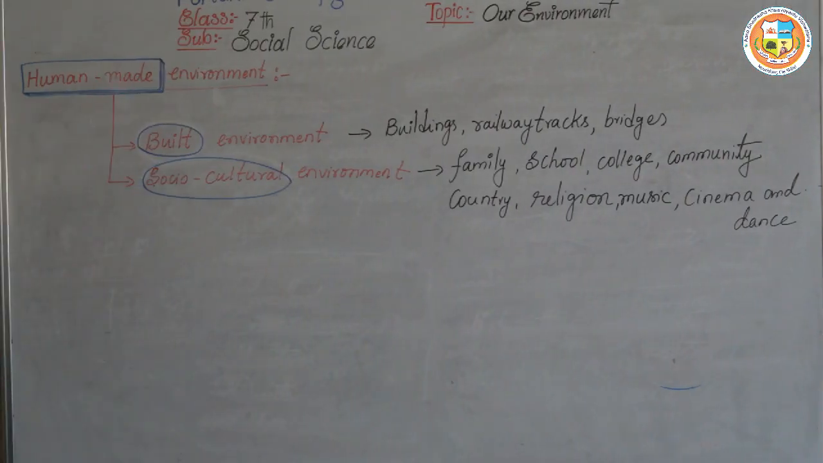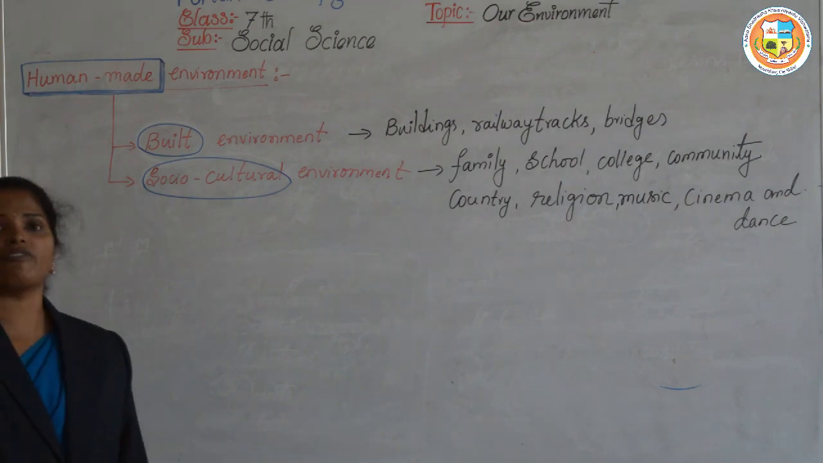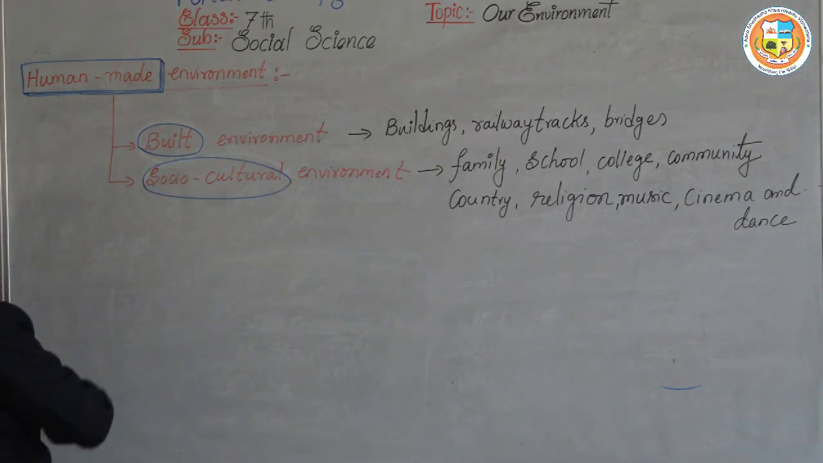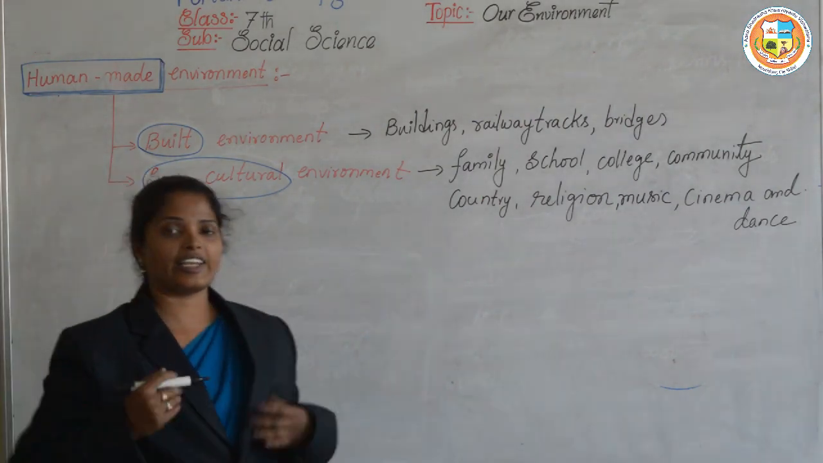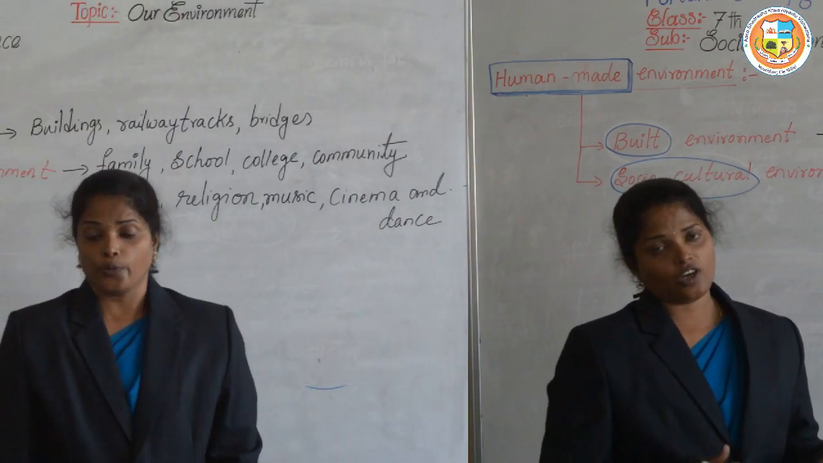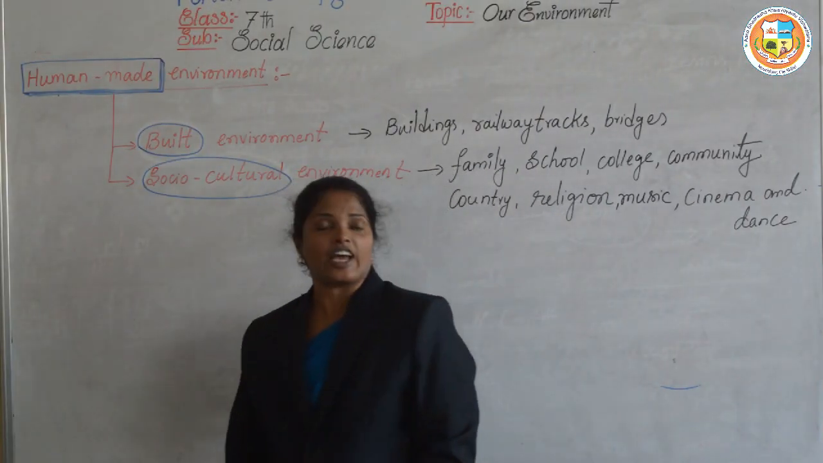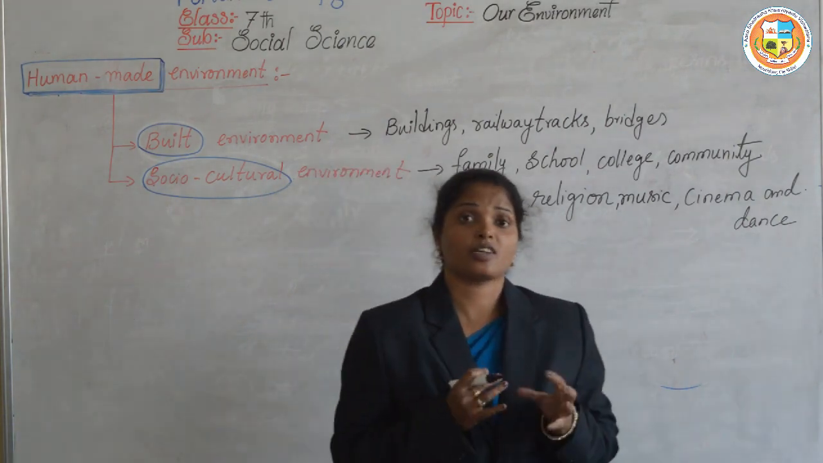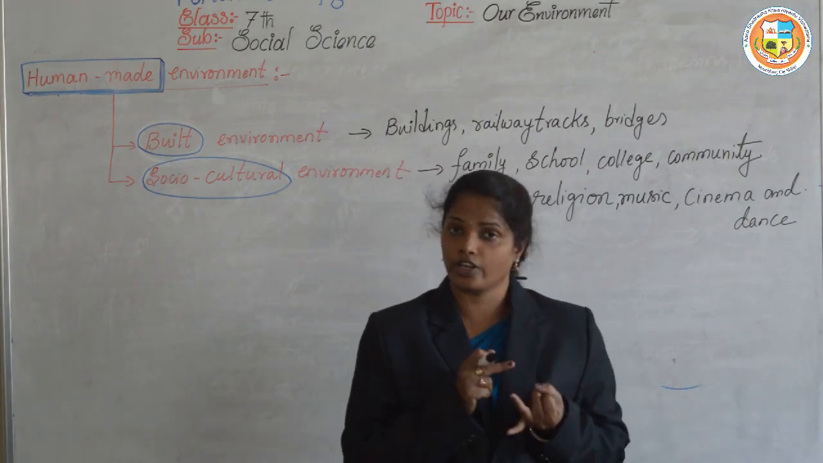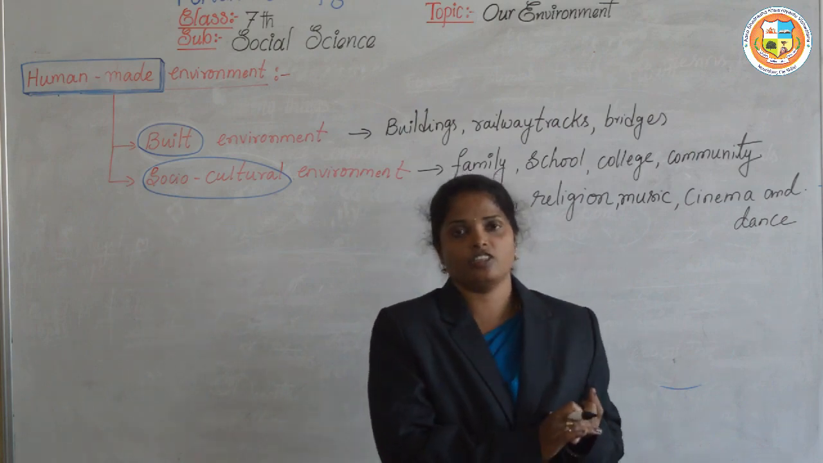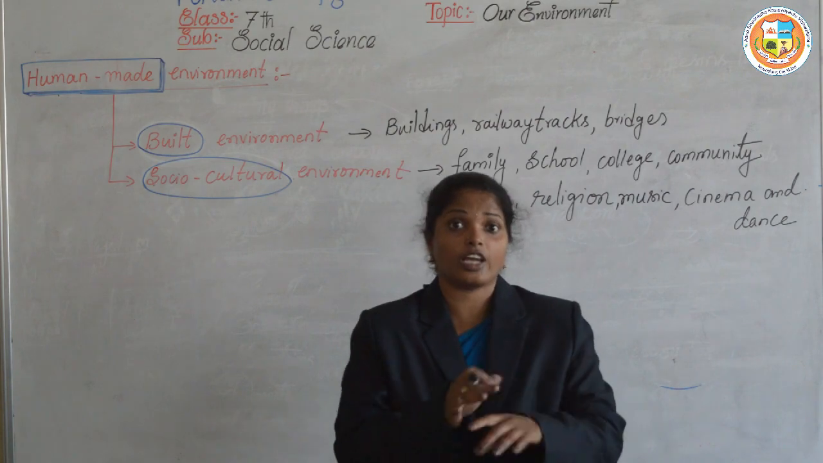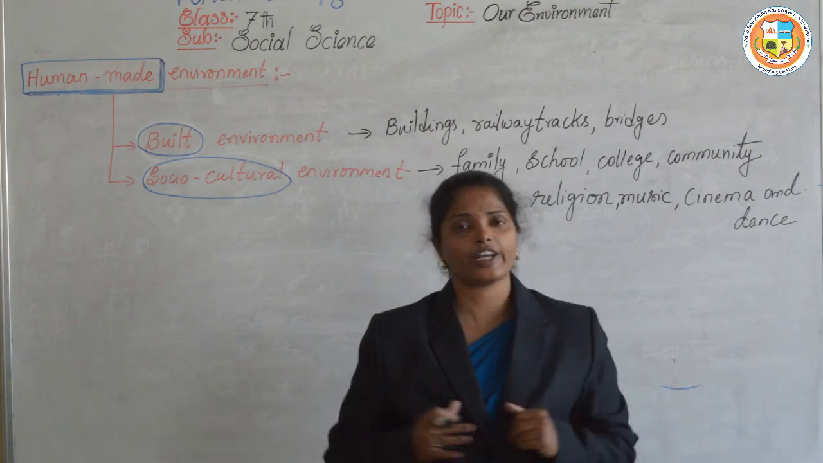Next we will come to the human-made environment. The human-made environment is the environment which is created by humans by interacting with the natural environment. Human beings adapt themselves to the natural environment by making some changes in their food, in their clothing, in their shelter. By making these changes, they adapt to that particular type of climate.